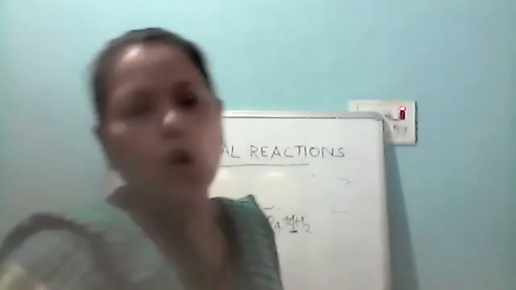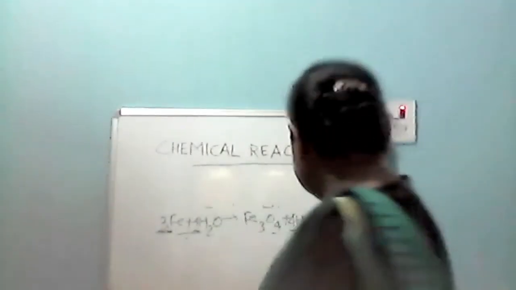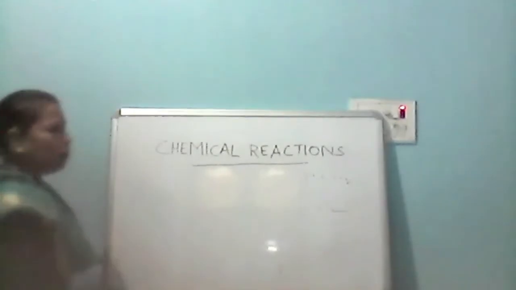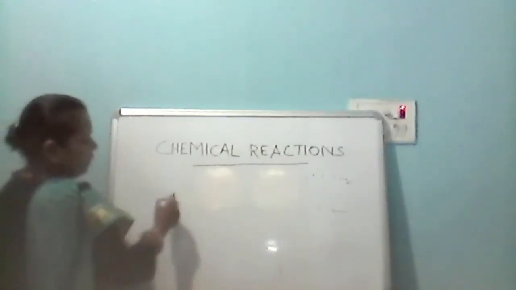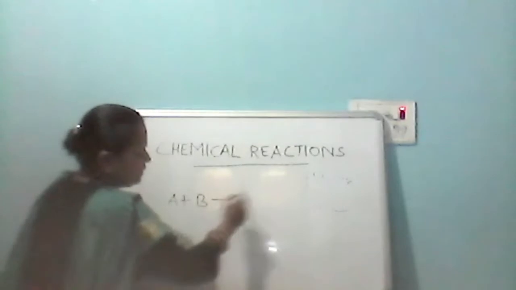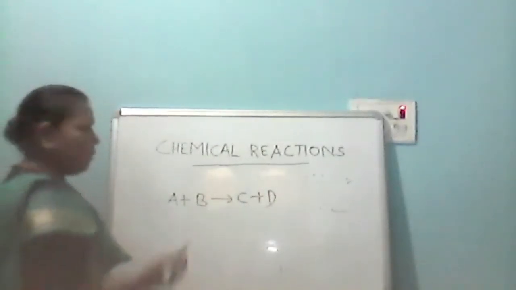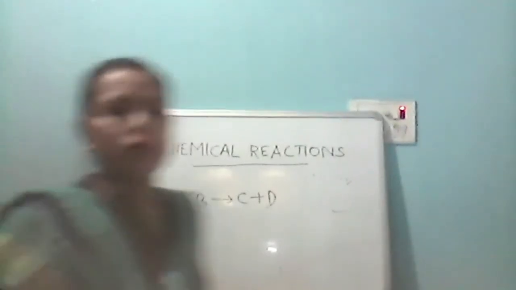Now writing the condition in which the reaction will take place. कौन से condition में वो reaction हो रहा है? अगर उस कंडीशन को भी मेंशन कर दें, ठीक है? कंडीशन कैसे मेंशन करते हैं? जब भी हम लोग कंडीशन मेंशन करते हैं, हम लोग क्या करेंगे? उसको जो हम लोग रिएक्टेंट साइड लिखेंगे, suppose I have written A plus B and it is giving C plus D. So first, as I am telling you, we will mention whether it is in solid form, liquid form, gaseous or aqueous form.